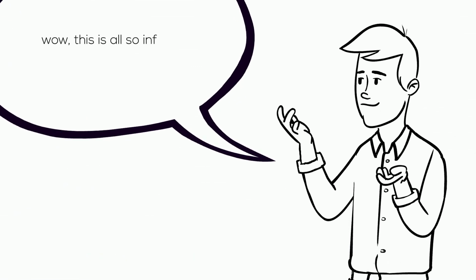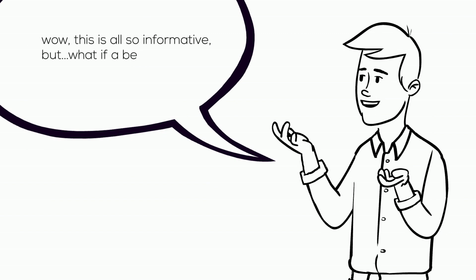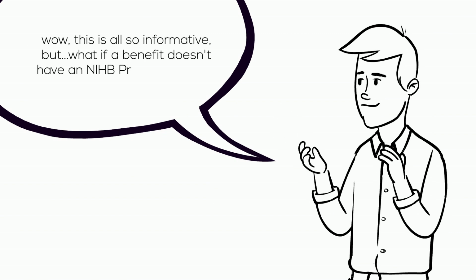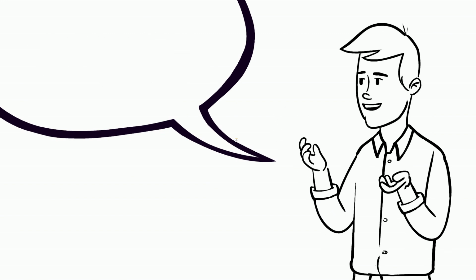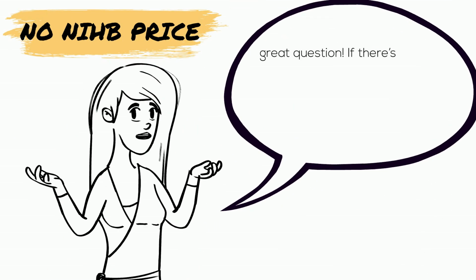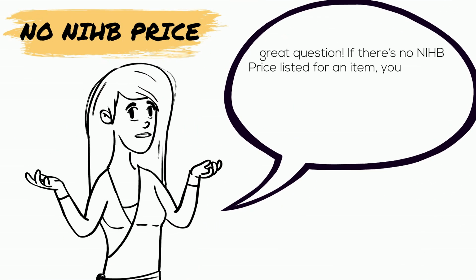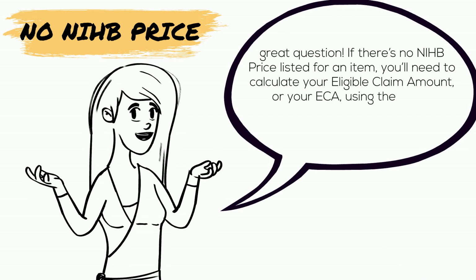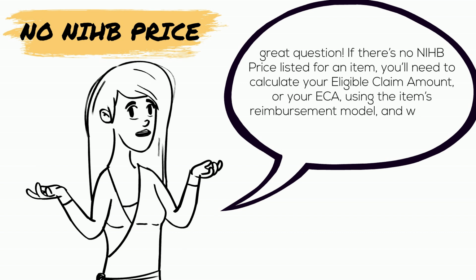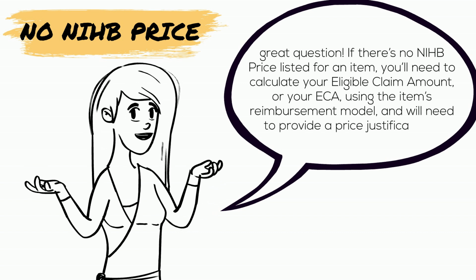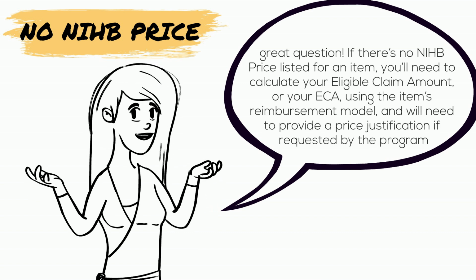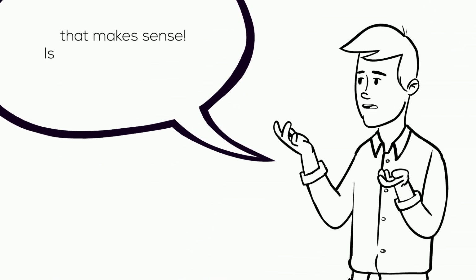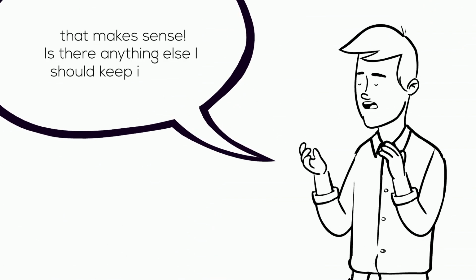Wow, this is all so informative, but what if a benefit doesn't have an NIHB price? What do I do then? Great question. If there's no NIHB price listed for an item, you'll need to calculate your eligible claim amount, or your ECA, using the item's reimbursement model, and will need to provide a price justification if requested by the program. That makes sense. Is there anything else I should keep in mind?